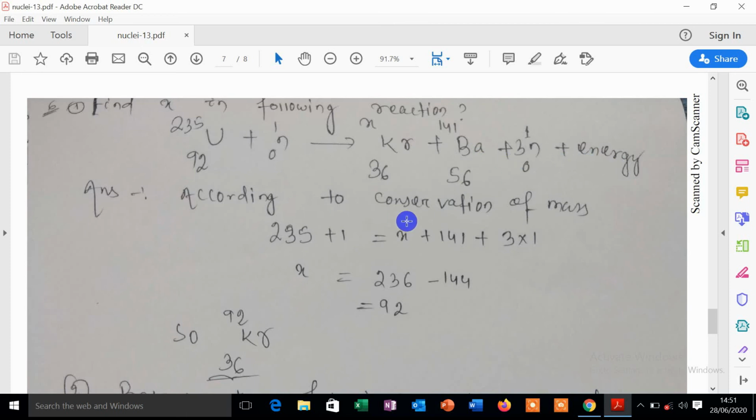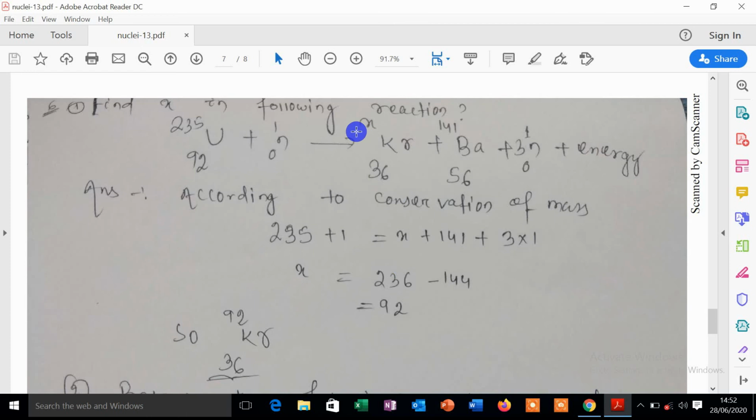According to conservation of mass, you have to see here the left side mass is 235 plus 1, and on the right side X plus 141 plus 3 neutrons. Per neutron the mass is 1, so 3 into 1, so X is equal to 236 minus 144, it will be 92.